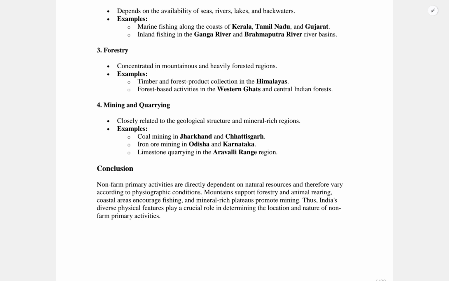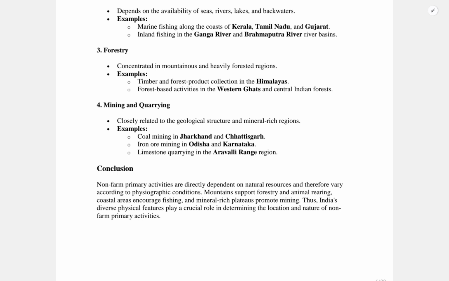In the arid and semi-arid regions, these primary activities include camel and sheep rearing, mostly seen in parts of Gujarat and in Rajasthan's desert area, and the collection of drought-resistant plants and shrubs, used for fodder and medicinal purposes by rural communities in the semi-arid regions. So this is all about the non-farm primary activities.